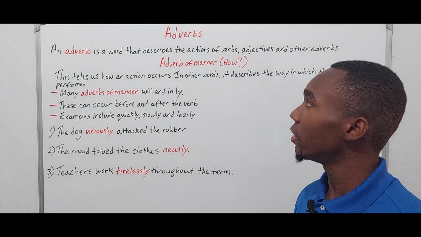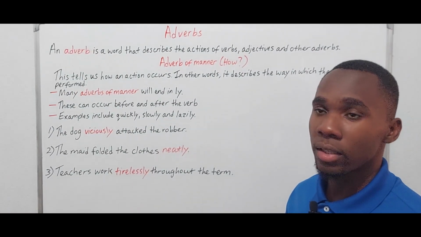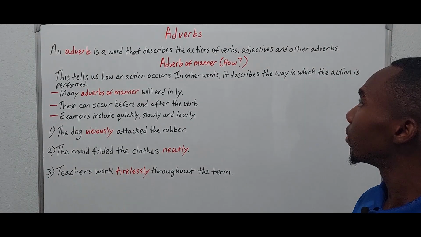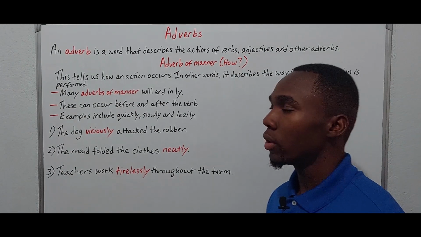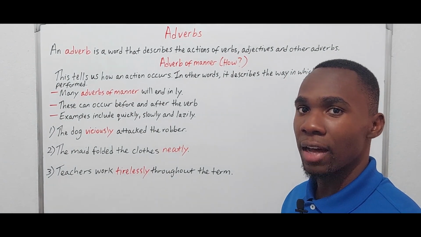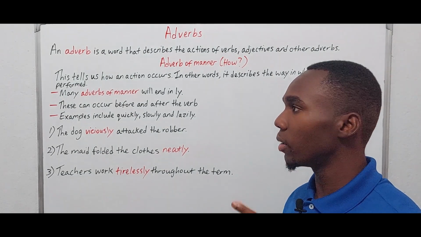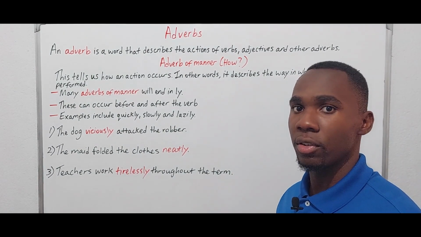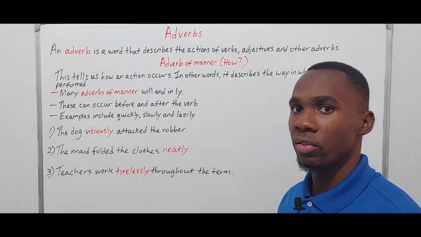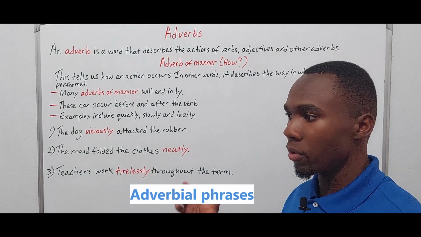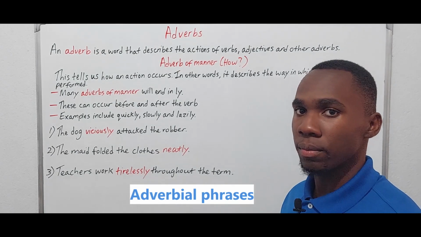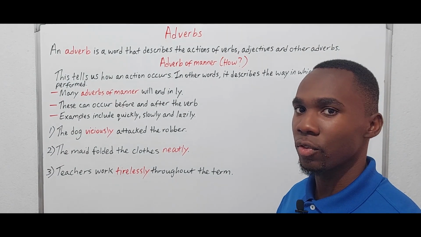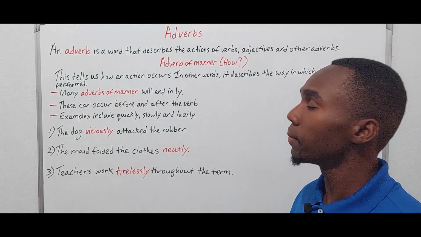So before we even get into that, we need to know what an adverb is, right? An adverb is a word that describes the actions of verbs, adjectives, and other adverbs. It's important to note that an adverb is one word, because sometimes you may have a group of words that function like an adverb, and we call those adverbial phrases. But we're talking about adverbs, not adverbial phrases. An adverb is going to be one word, okay?